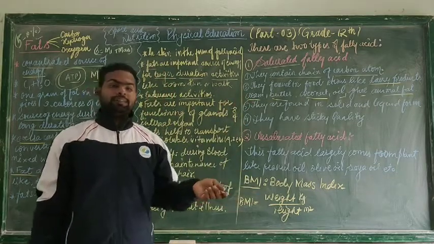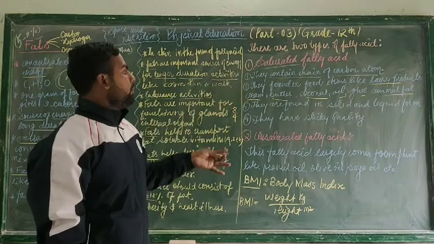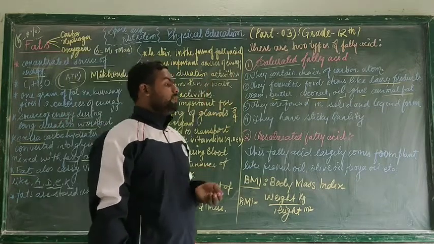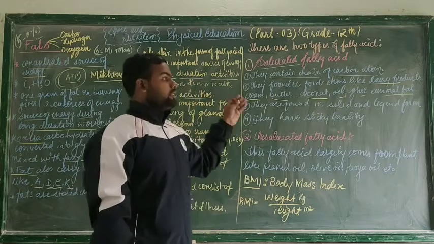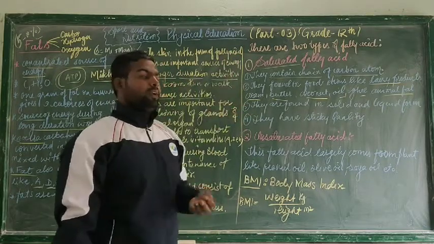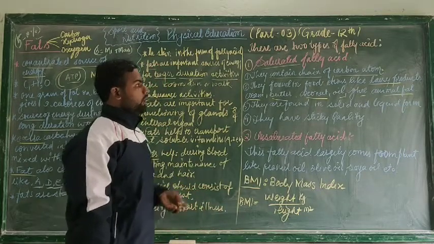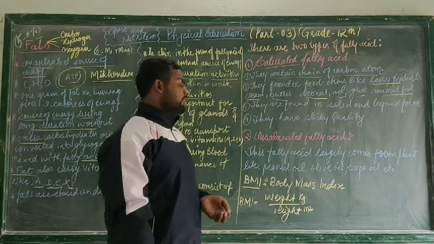So we get saturated fatty acid from dairy products, cream, butter, coconut oil, ghee, animal fat, etc.